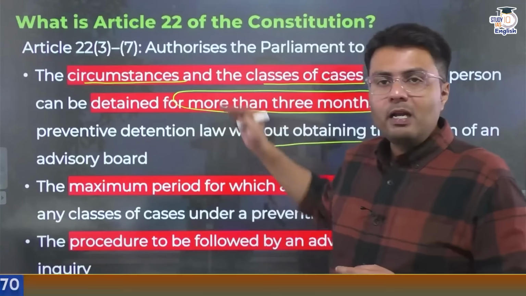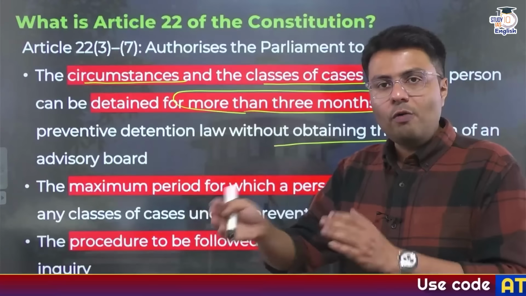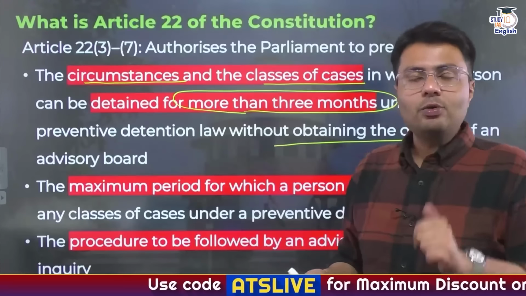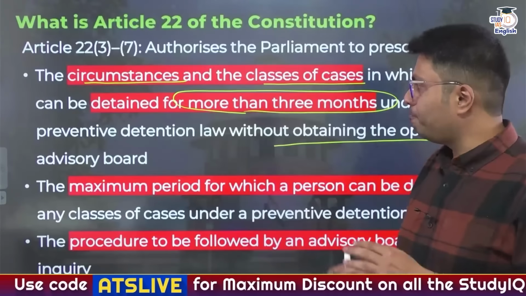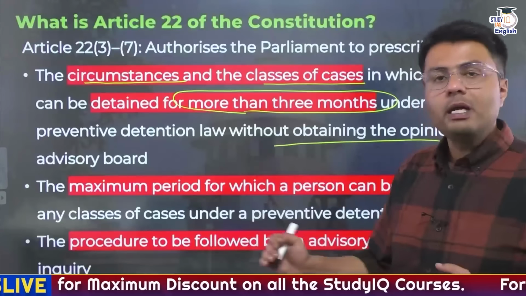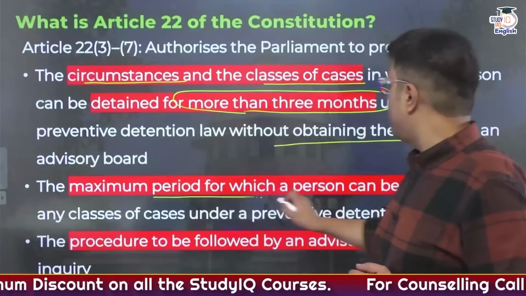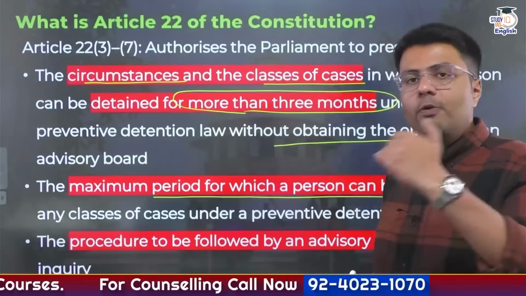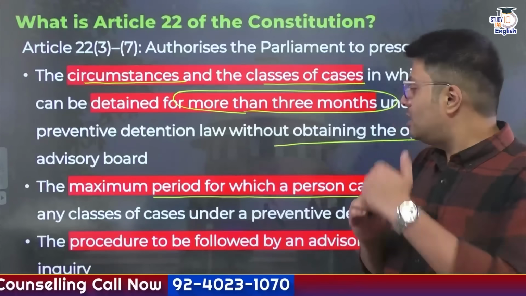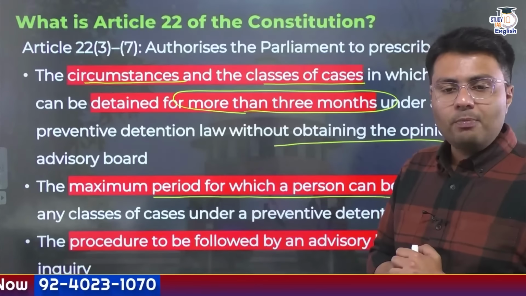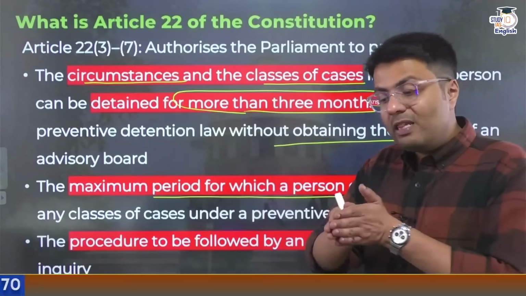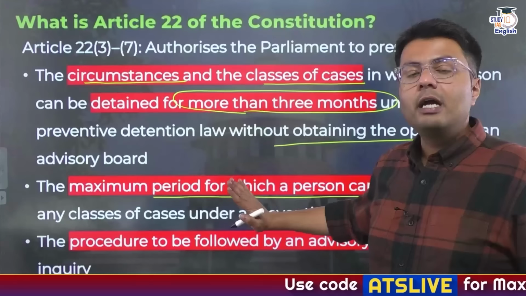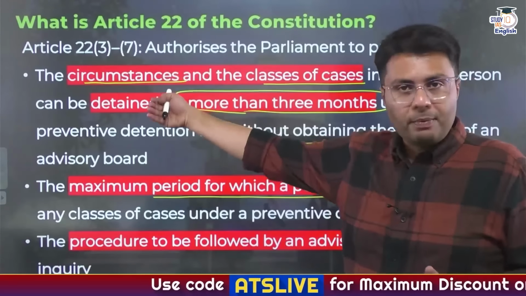So this allows Parliament to bring a separate detention law which provides for detention of more than 3 months without even seeking the permission of the advisory board. And Parliament can also bring a law which would provide the maximum period for which a person can be detained in any case. It also provides the grounds or procedures that should be followed by the advisory board when making an inquiry or reviewing preventive detention instances. So this is what Parliament can do, through a law passed by Parliament.